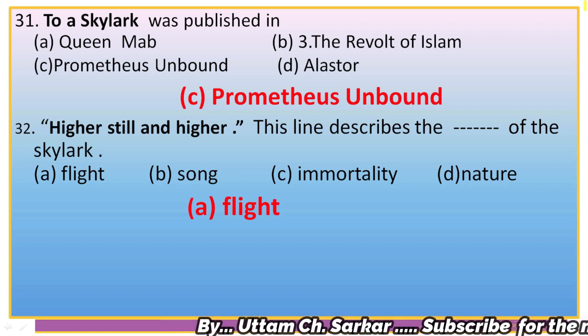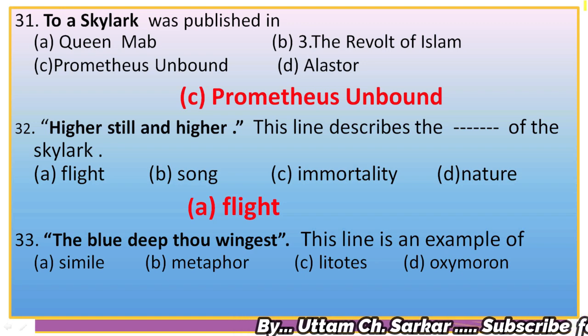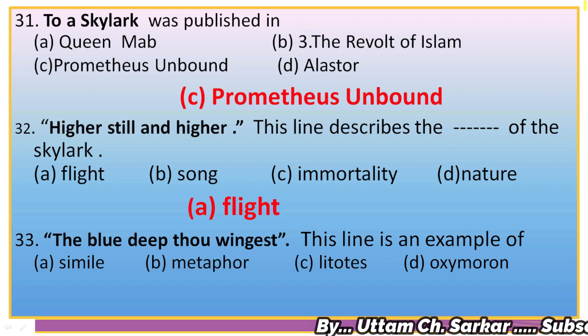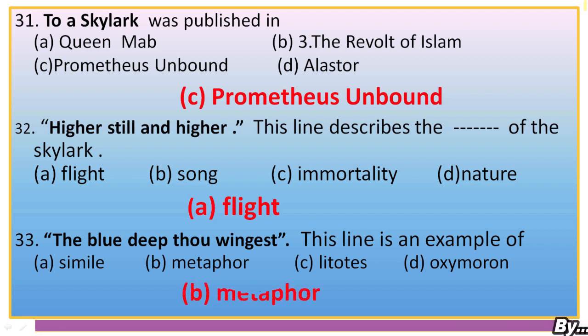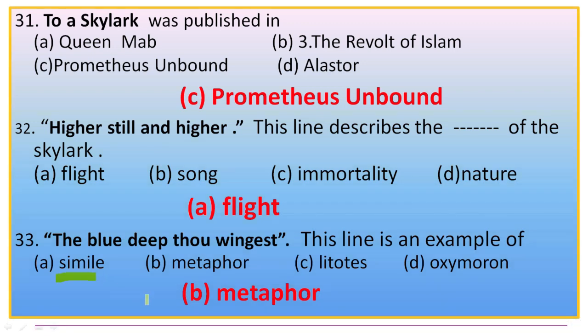Next, question number 33. The blue deep thou wingest. This line is an example of simile, metaphor, litotes, oxymoron. The blue deep thou wingest. Actually, here the vast blue sky is impliedly compared to a deep blue ocean, and the comparison is implied, not explicit. So this is an example of metaphor, not simile, because in a simile there is an explicit comparison.